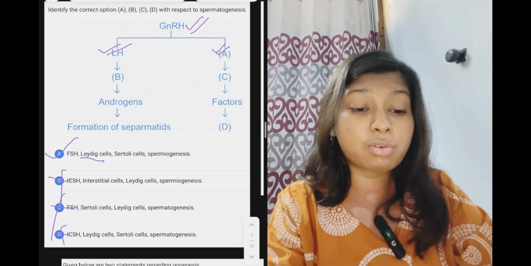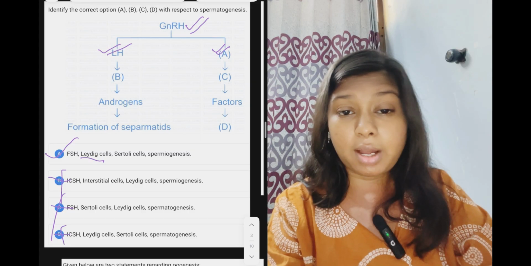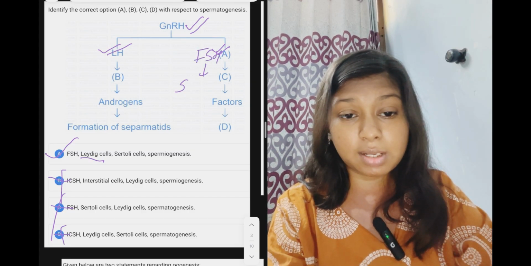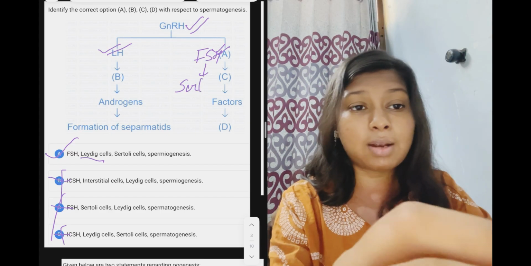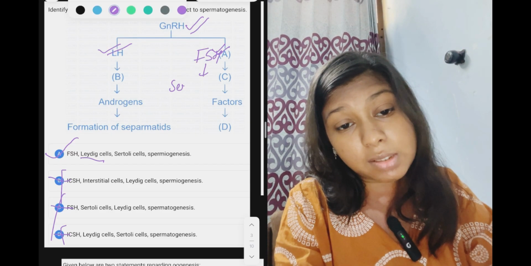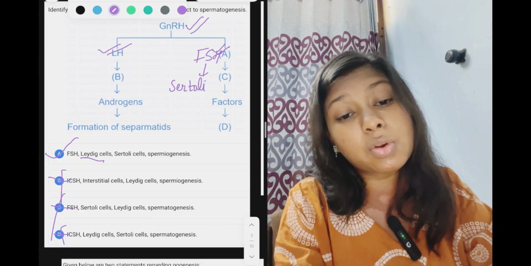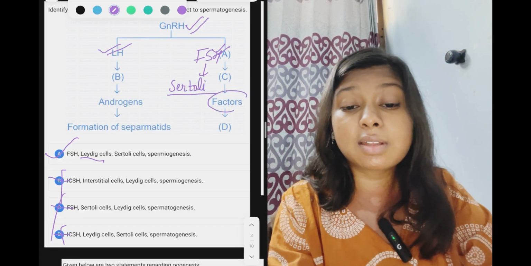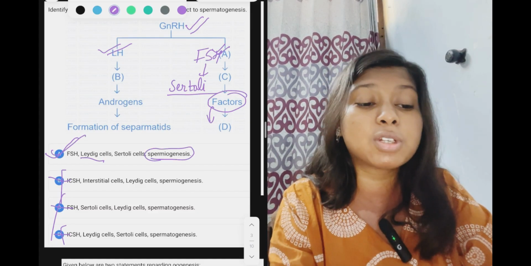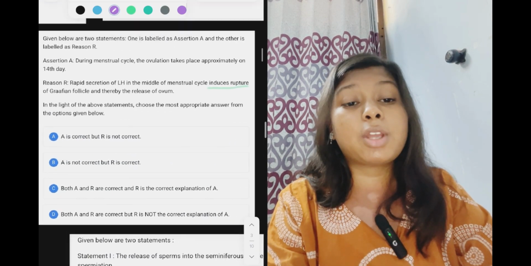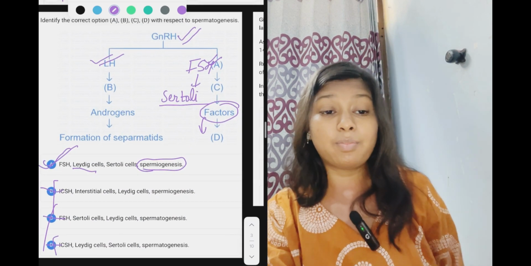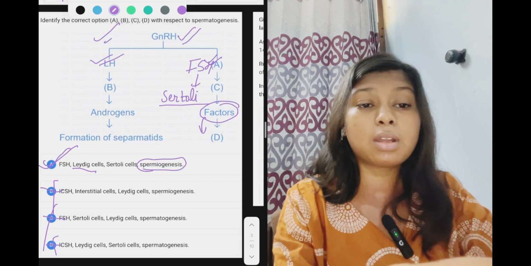Now option A is correct, but still FSH hormone acts on the Sertoli cells. Sertoli cells release factors and help in spermiogenesis, so option A is correct.